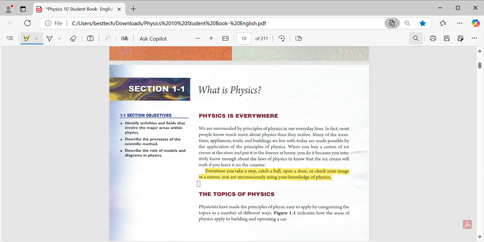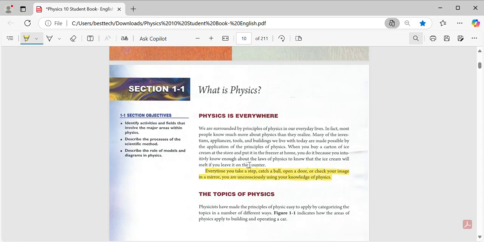Guys, actually, this chapter is not that important. It's general information about physics, so I'm going to highlight some important points, and that's enough to understand and study. Physics everywhere. And guys, in each section you have the objective, the aim of the chapter: identify the activities and fields that involve the major areas of physics, the types of physics, and describe the process. And you have the scientific method. We'll be studying the steps of the scientific method, and describe the role of models and diagrams in physics.